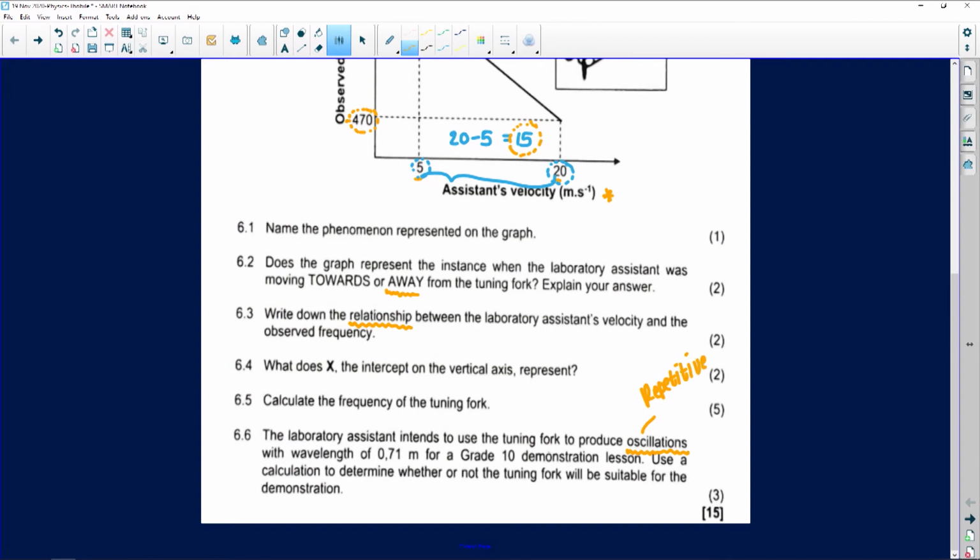It's just repetitive movement with a wavelength, which is in meters for a grade 10 demonstration lesson. We need to use a calculation to determine whether or not the tuning fork will be suitable for the demonstration. Now, what do we have? We know that the wavelength that is required for this demonstration for the grade 10s is 0.71.